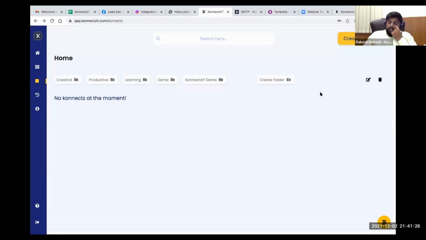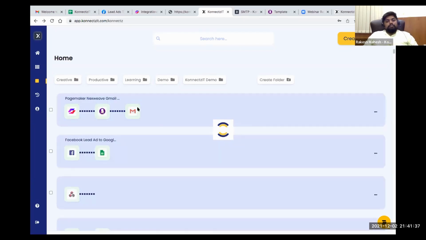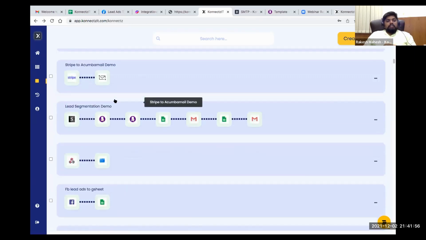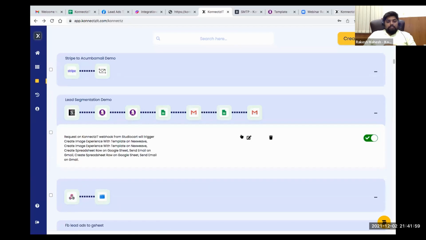So this is how you can manage and organize your Connects here on the Connects page. This is how you can build Connects or use cases, starting from simple Connects like these Facebook lead ads to complex, multi-level workflows with multiple apps. Not only like this, there are multiple other apps, so you can see this. Basically it all depends on your use case.